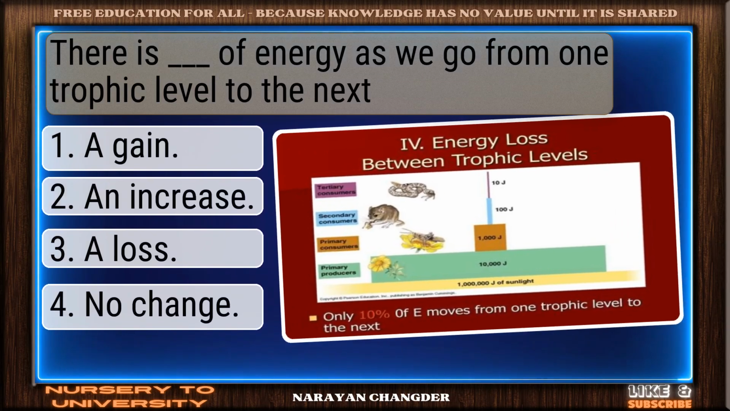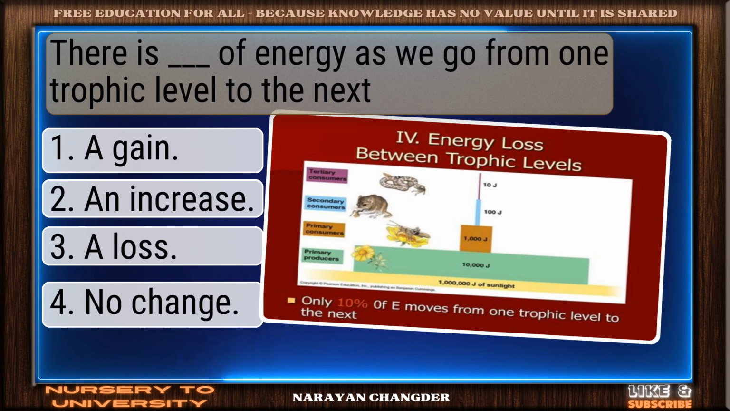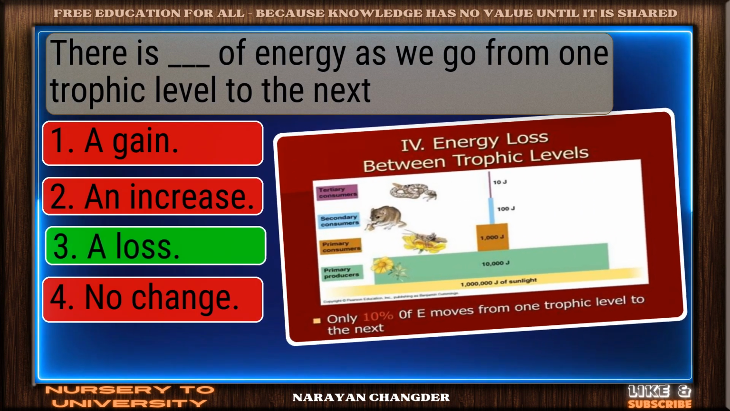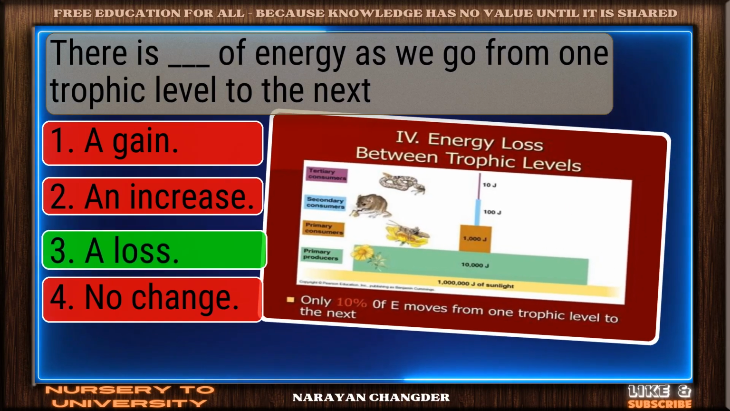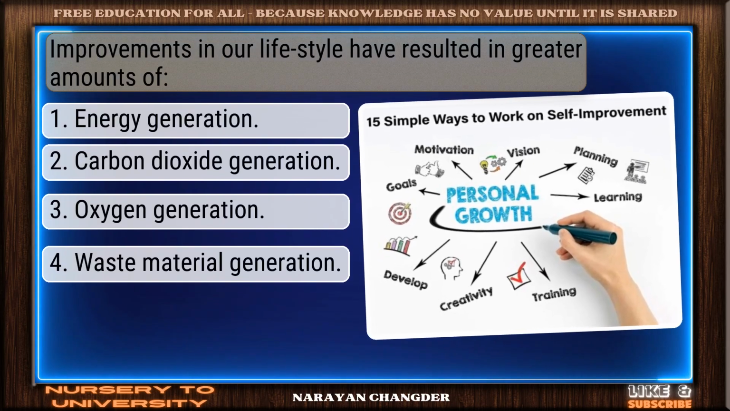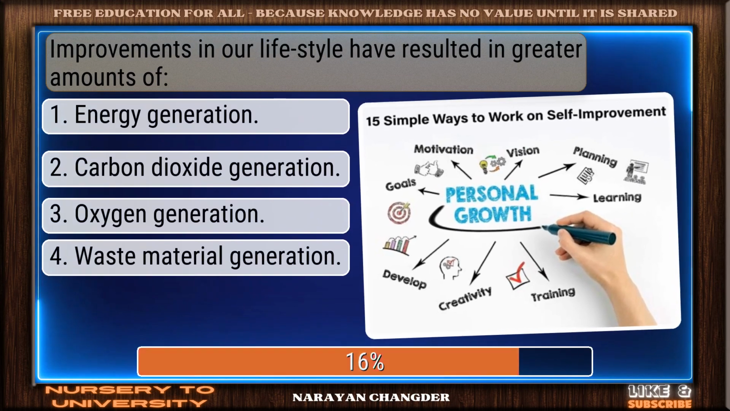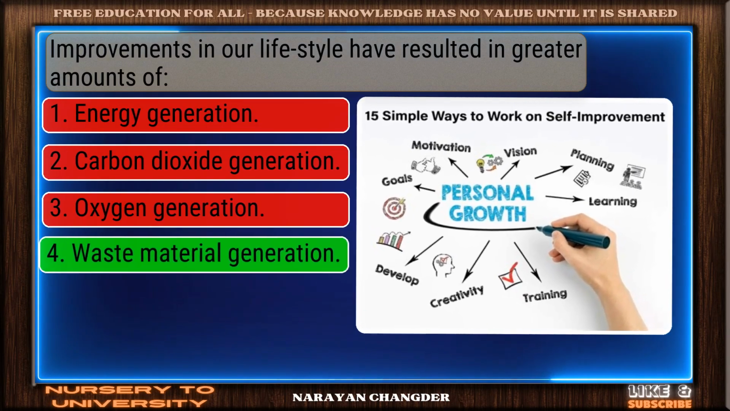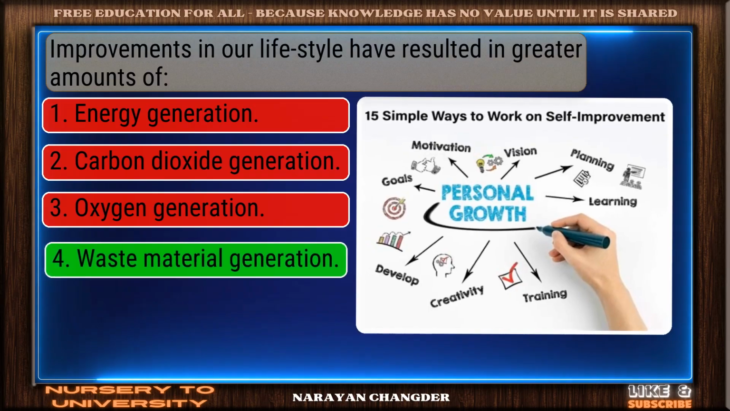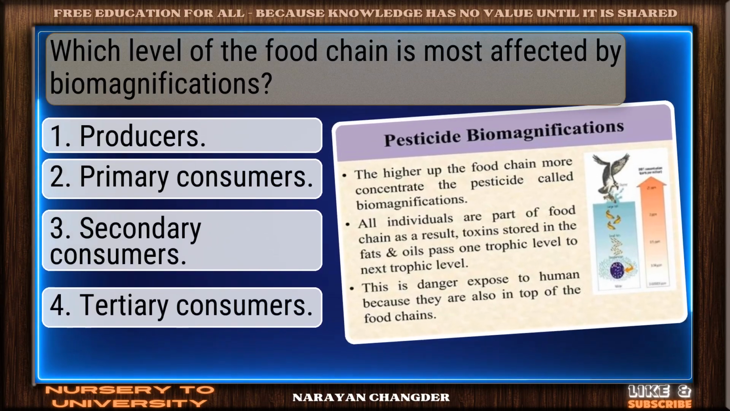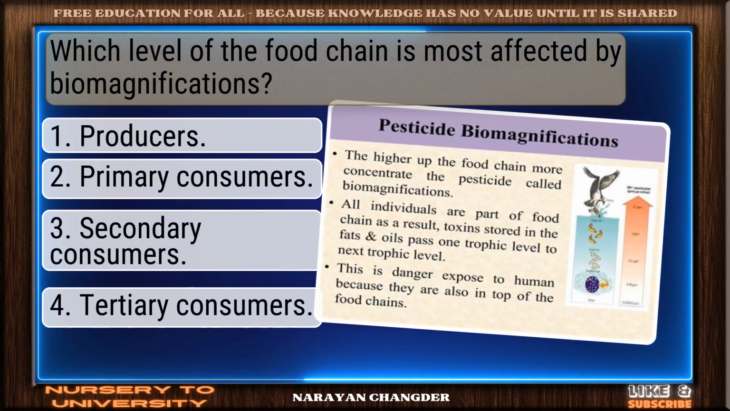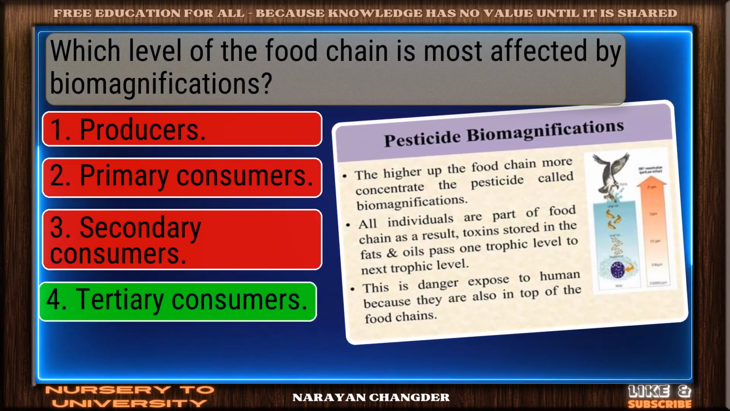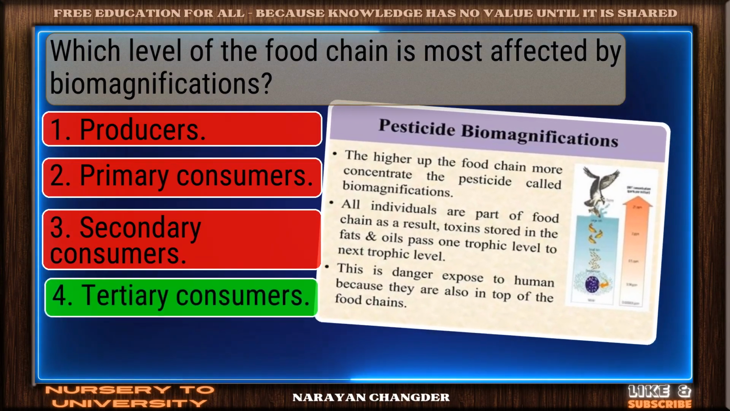There is dash of energy as we go from one trophic level to the next. Well reasoned. A loss is correct. Improvements in our lifestyle have resulted in greater amounts of. Nicely done. Waste material generation is solid. Which level of the food chain is most affected by biomagnifications? Good thinking. Tertiary consumers is right.